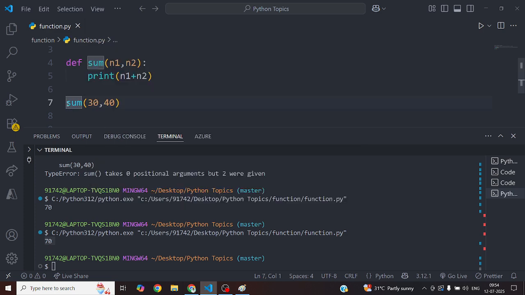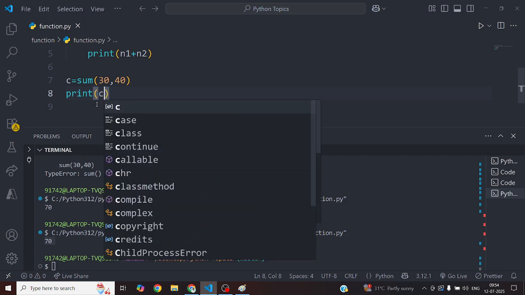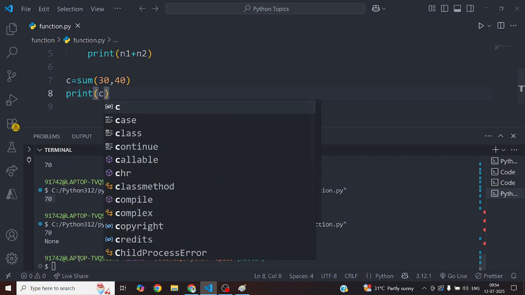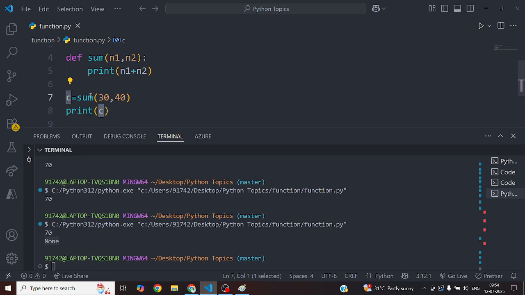Suppose I want c equal to 70, but if you print c, you can see None, because c has no value at this time. c is a defined variable, but nothing is assigned to it, because this sum is not giving anything, it is only giving None, because at this moment we are not returning.